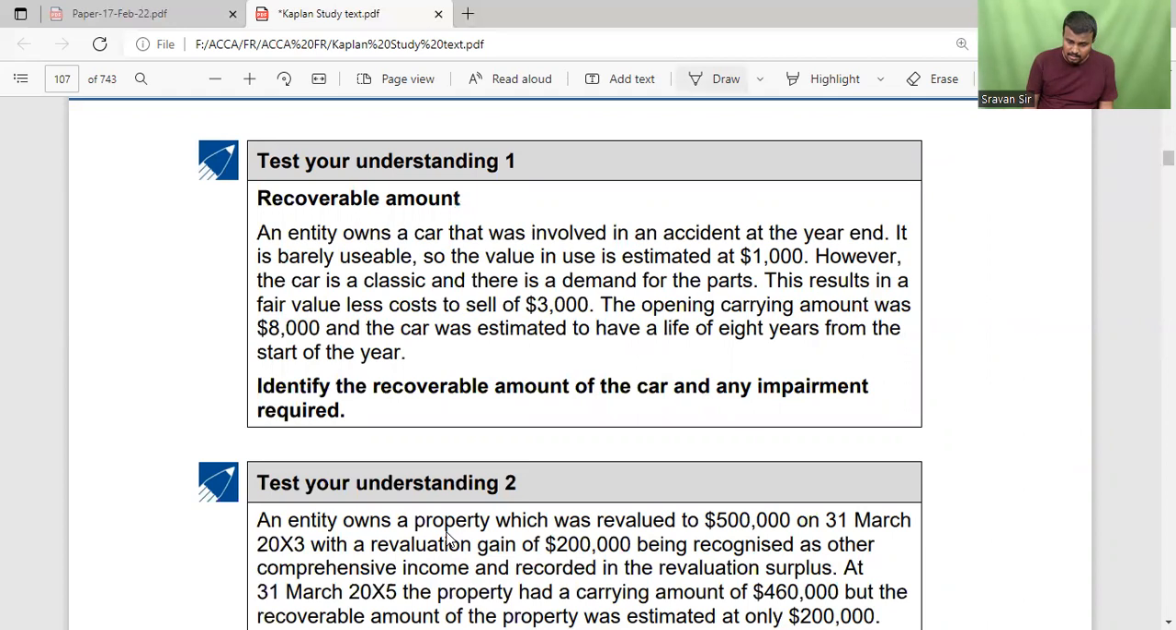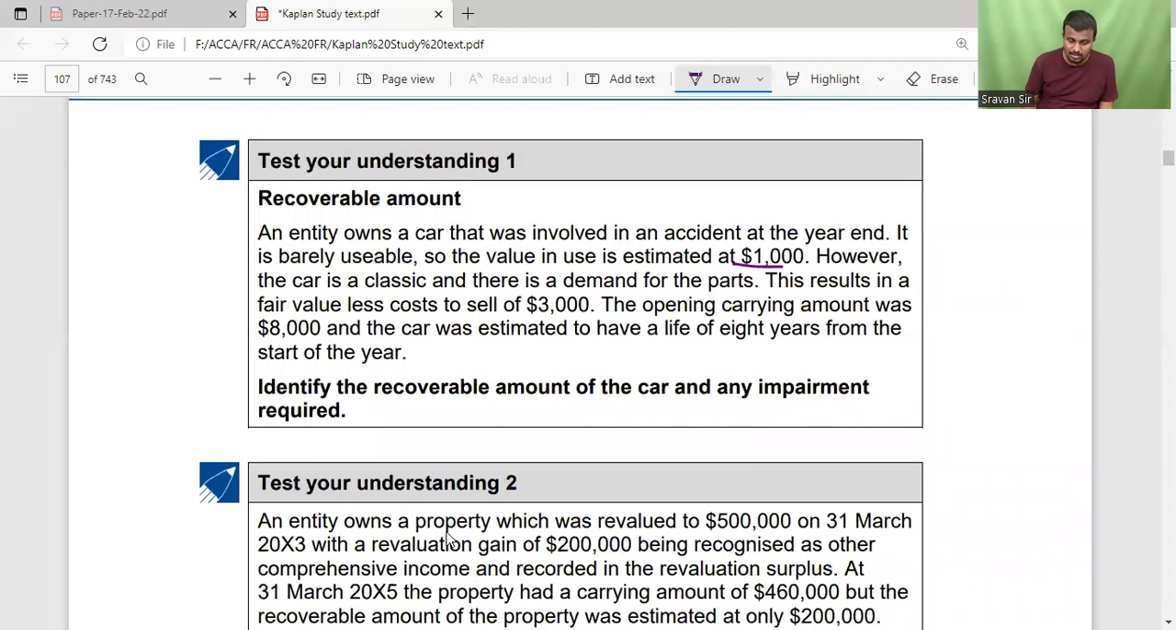Then here, an entity owns a car that was involved in an accident at the end. It is barely usable, so the value in use is estimated at 1,000. However, the car is a classic and there is a demand for the parts. This results in a fair value less cost to sell of 3,000. The opening carrying amount is 8,000 and the car is estimated to have a life of 8 years from the start of the year. Identify the recoverable amount of the car and any impairment required.